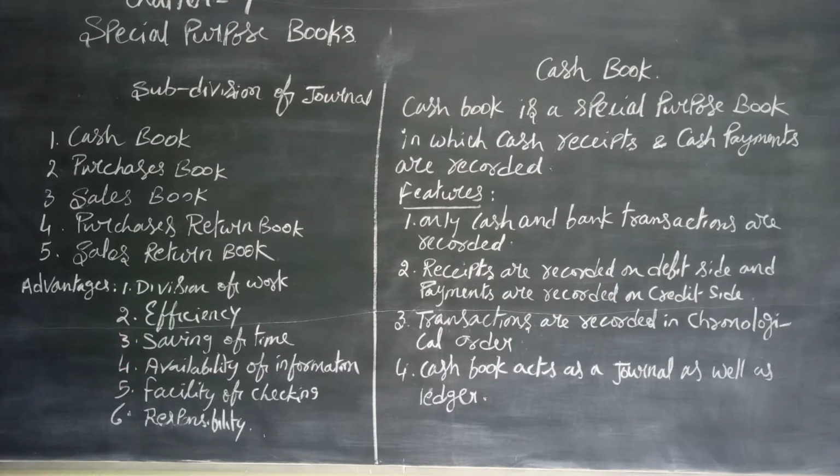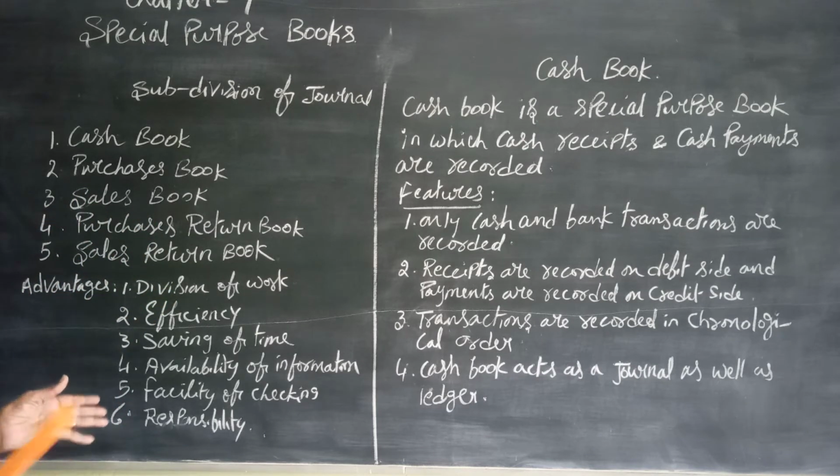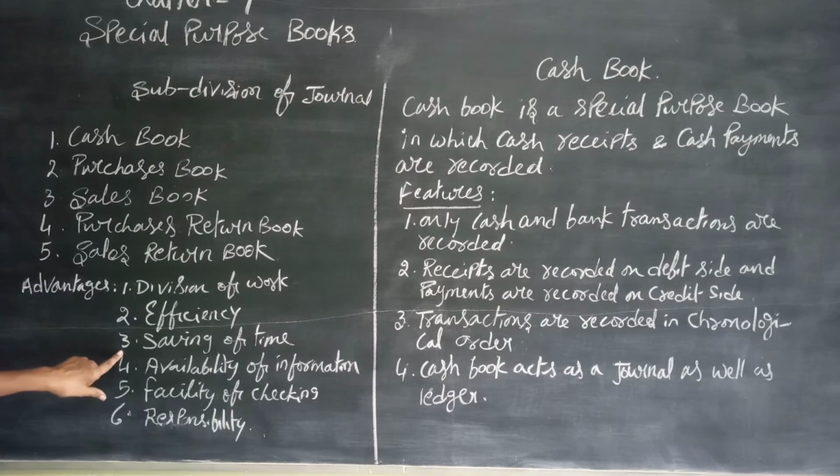Next, saving of time. See, if a person goes on recording all the transactions, it takes a lot of time. If it is divided and every person records a lesser number of transactions in comparison to the one person who records all the transactions, it saves time. And availability of information. See, cash transactions are recorded in the cash book, and if you want to go through, you can find out all the cash transactions in the cash book.